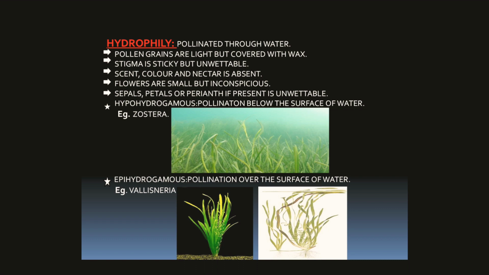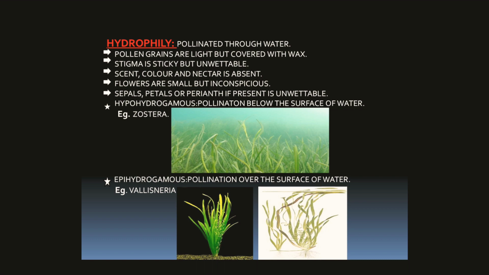These pollen grains float below the surface of water because their specific gravity is the same as that of water. When these pollen grains touch the long stigma, they coil around the stigma and germinate.